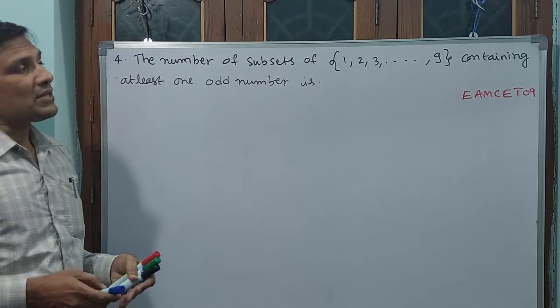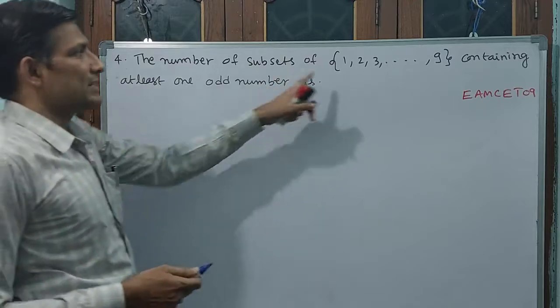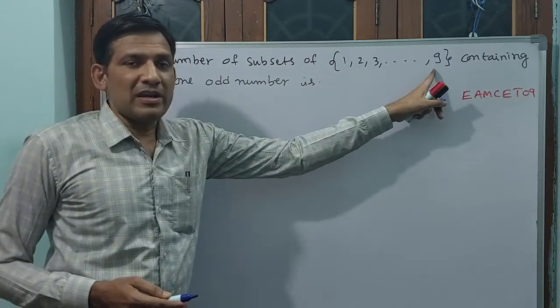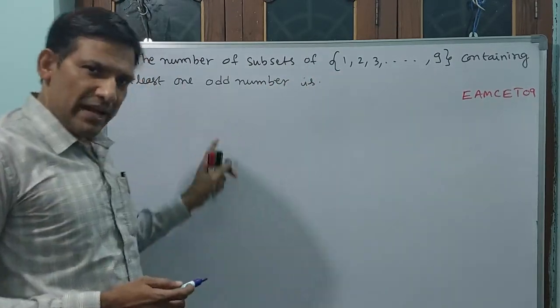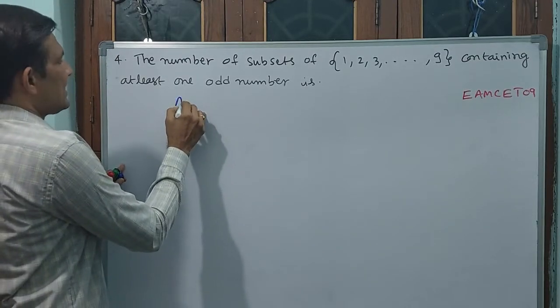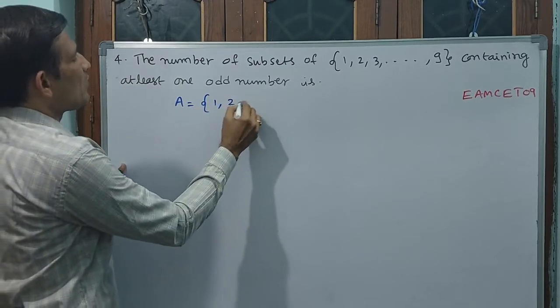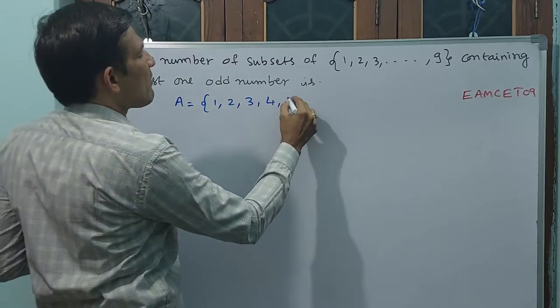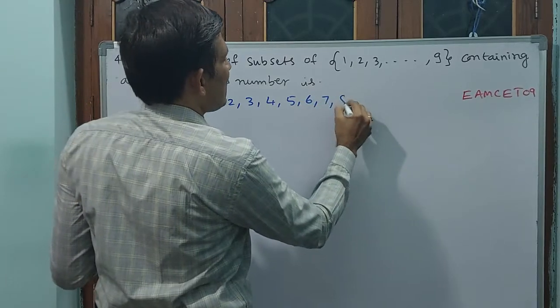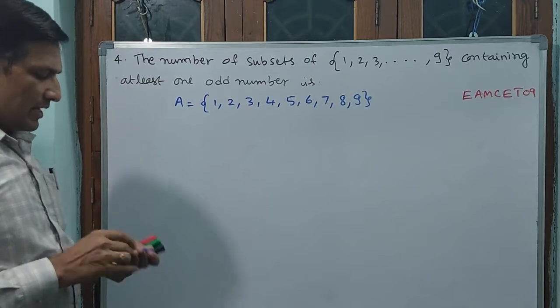How many even numbers are there? How many odd numbers are there? Let us see first. Okay, see what I am writing once again. See, anyway these numbers are very less. 9 is less only, that is why I am writing once again. You see, let set A is equal to 1, 2, 3, 4, 5, 6, 7, 8, 9. 9 elements are there. Okay.